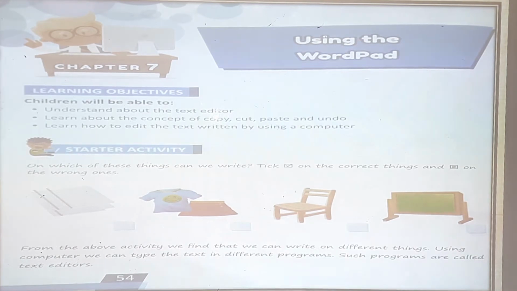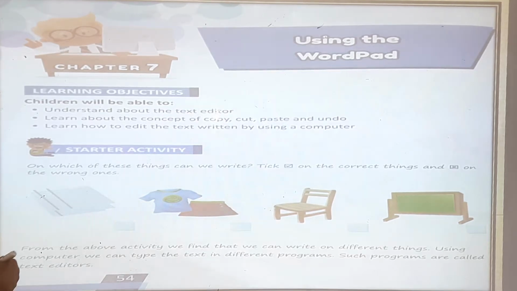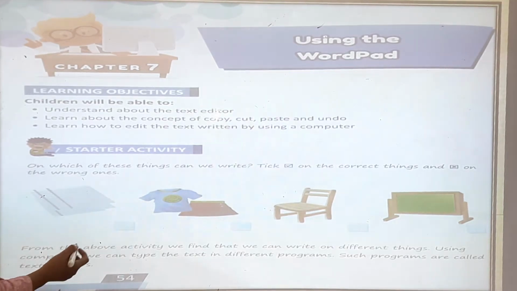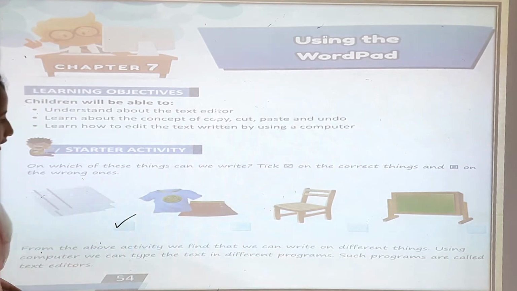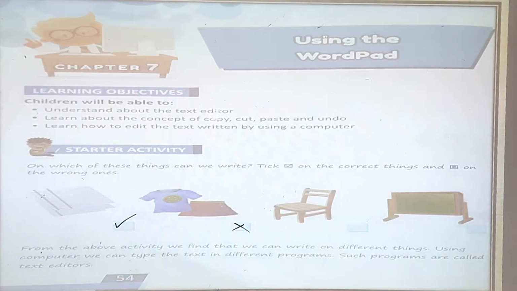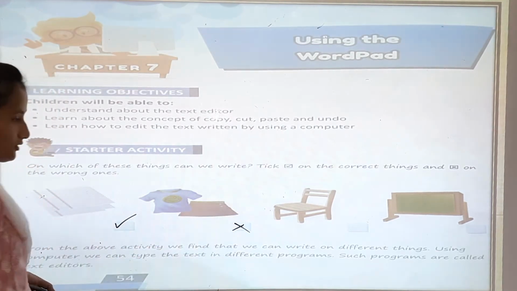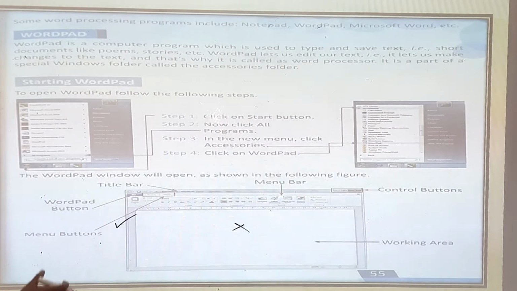On which of these things can be written? Tick the correct things and cross the wrong ones also. So you have to tick. For example, we can write on paper and we cannot write on a dress. So for a correct thing you have to tick, and for a wrong thing you have to cross, okay. So on the next page you can see